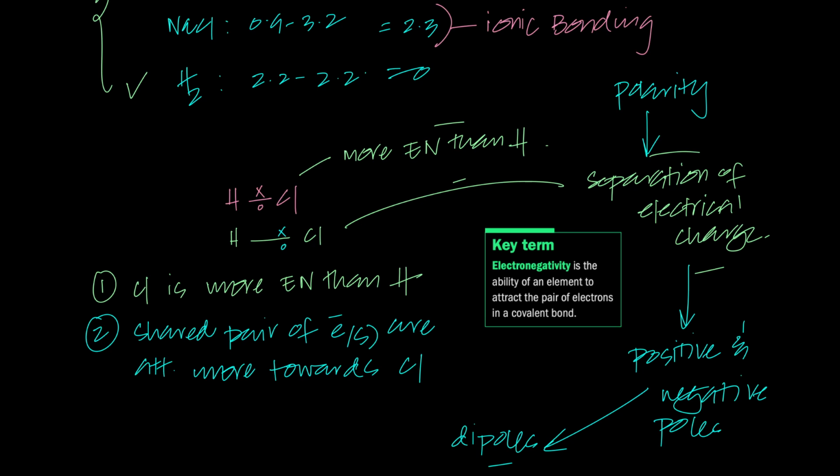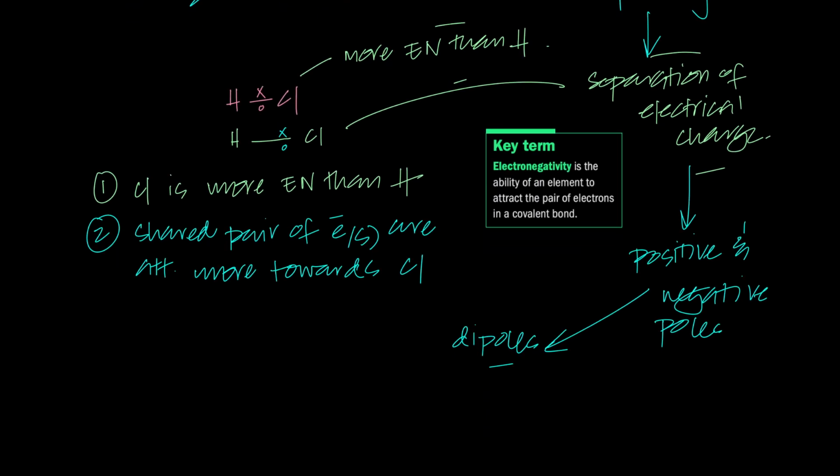Where would the negative pole be and where would the positive pole be? We're just comparing them with each other. The negative pole would be with chlorine and the positive pole would be with hydrogen. Within this molecule, there's a negative and a positive pole. Why? Because the electrons are lying more towards chlorine. So if we separate the charge, there's more negativity towards chlorine. That's why we show a negative sign and a positive sign here, because the shared pair of electrons are lying here.